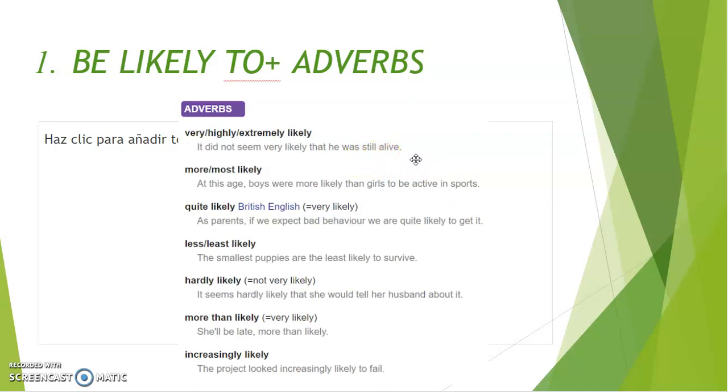Hopefully you have understood that well. Si no entendéis algo, os repito, tendremos una clase online en la que podréis preguntarme lo que queráis, ¿vale?